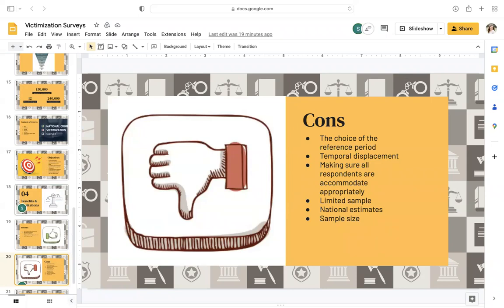Another limitation is the limited sample. The NCVS does not track crime that impacts American youth. As I said, the survey does not report victimization incidents that occur to those under the age of 12. The NCVS does a great job of providing estimates of crime victimization at a national level, but it's not so good at reporting them at a regional level or state level.